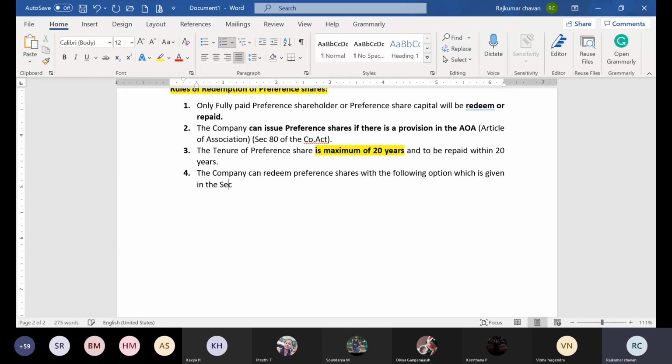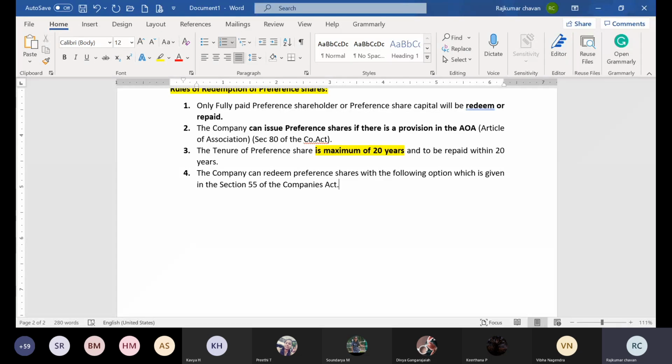Let us try to understand Section 55. Each and every word is very important. You can read, I have typed it already. Section 55 of the Companies Act.